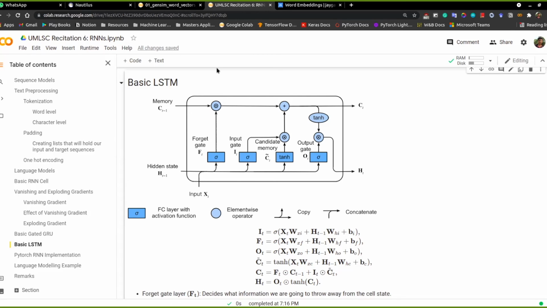So now, do you have any doubts before we jump on to word embeddings? I'll wait for a minute and then we can start with word embeddings.